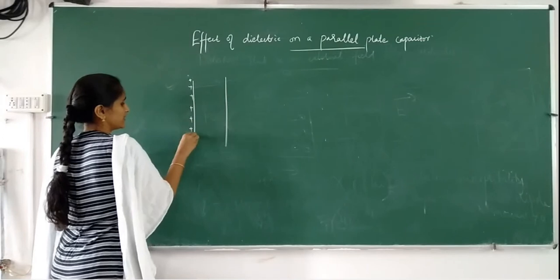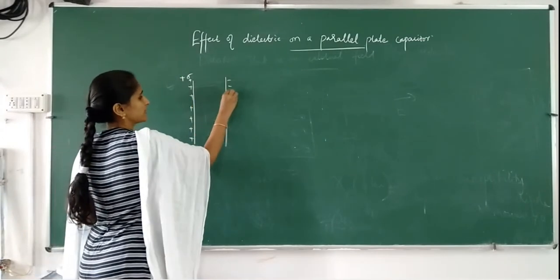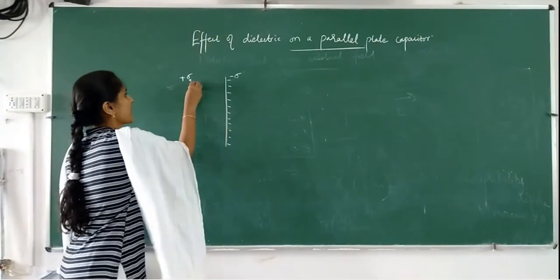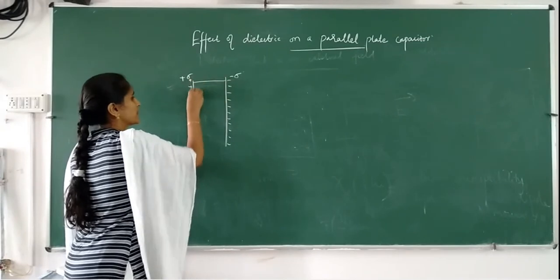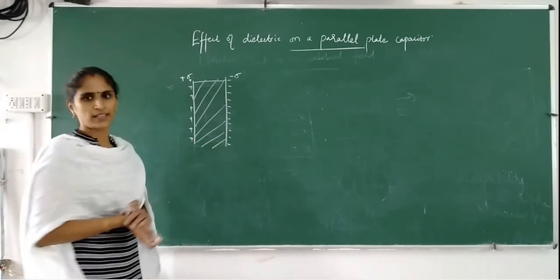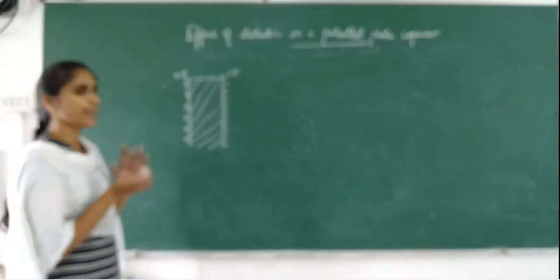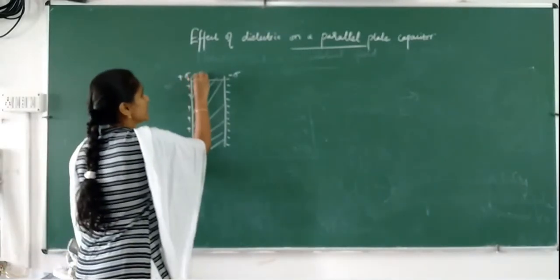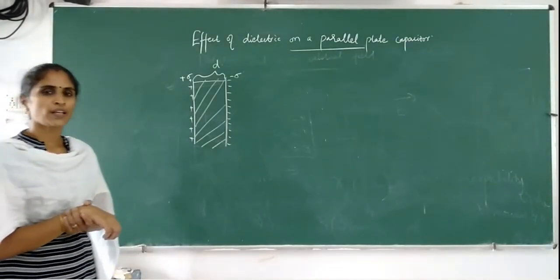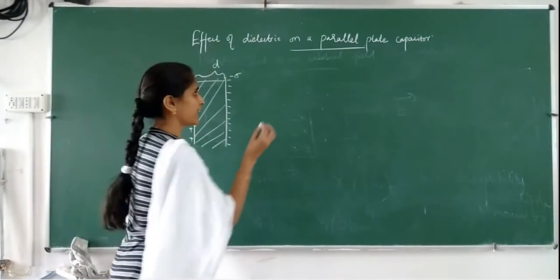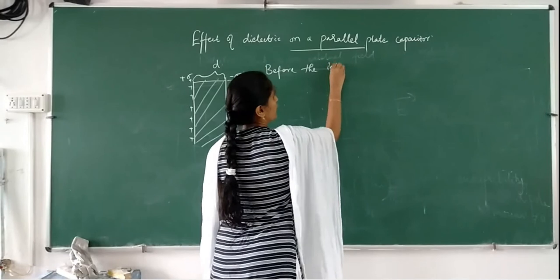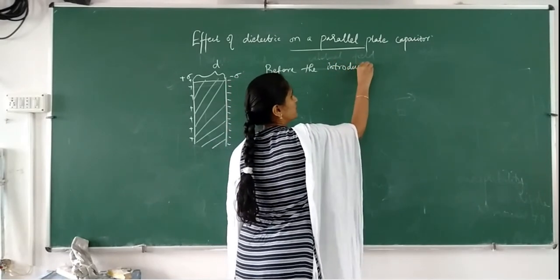Positive charge surface density plus sigma, minus sigma, and a dielectric slab is introduced. We are filling this entirely with a dielectric. So the dielectric slab is introduced between the capacitor plates, with the separation completely filled with the dielectric. Okay. So before the introduction of the dielectric slab,